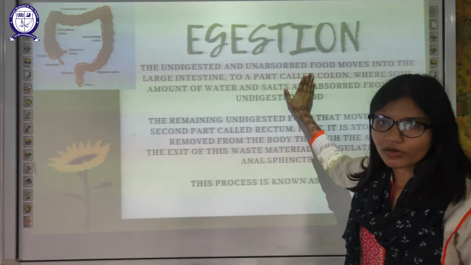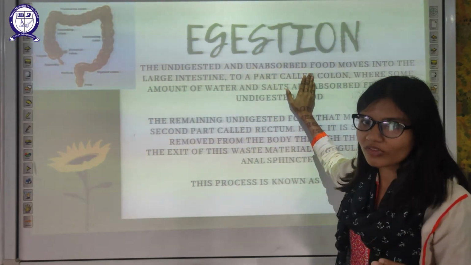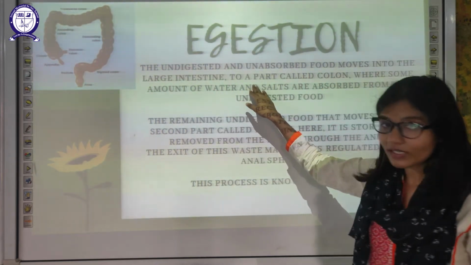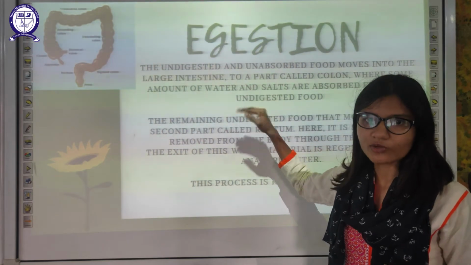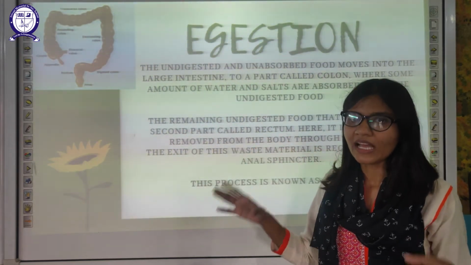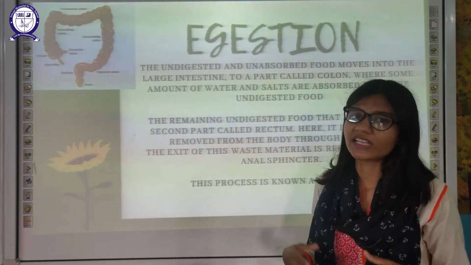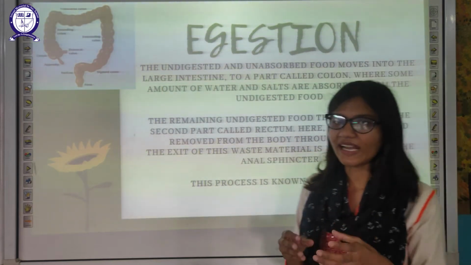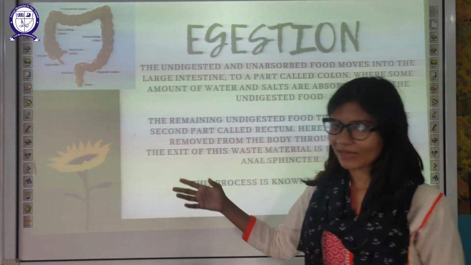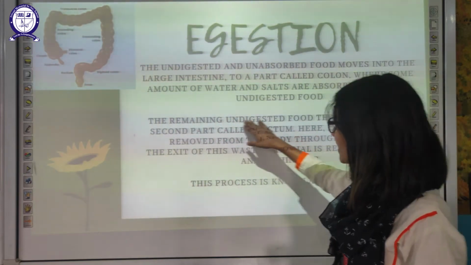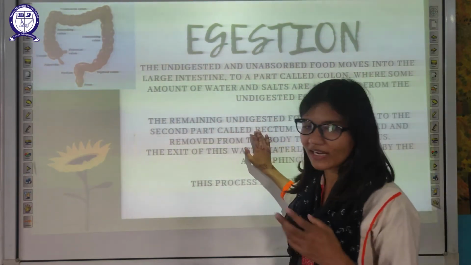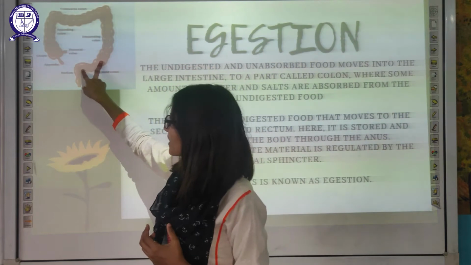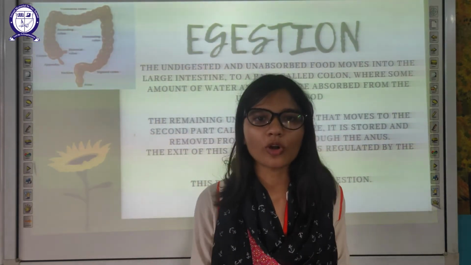All the undigested food from the small intestine moves to the part of the large intestine known as the colon, where some amount of water and salt can be absorbed further. The only useful parts of undigested food are water and salt, which are absorbed in the colon. After absorption of salt and water, the remaining undigested food moves to the second part of the large intestine, known as the rectum. This is the diagram of your large intestine. This part is the rectum, so undigested food is stored here.